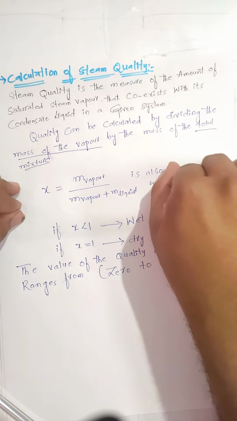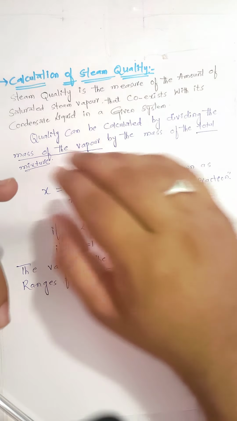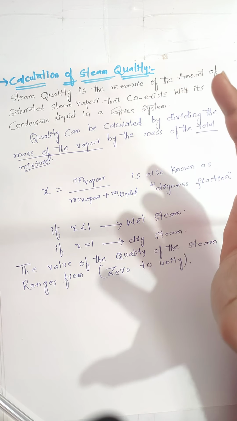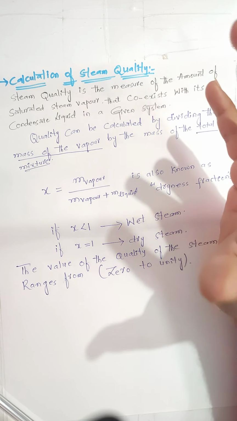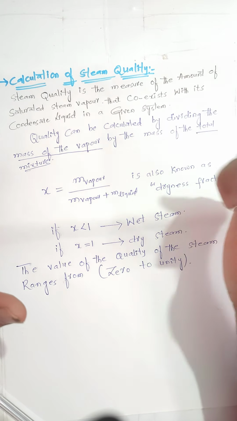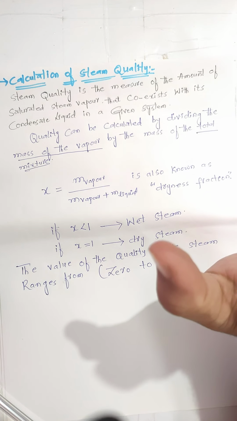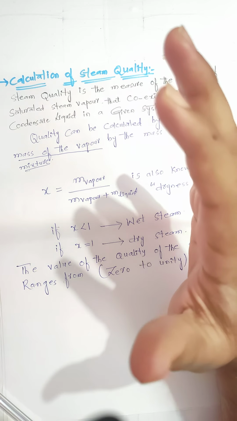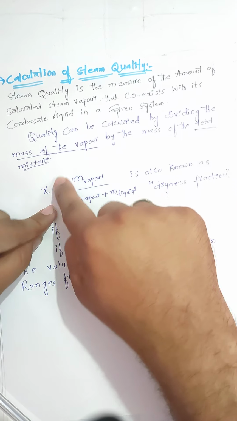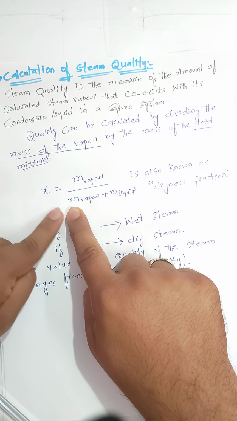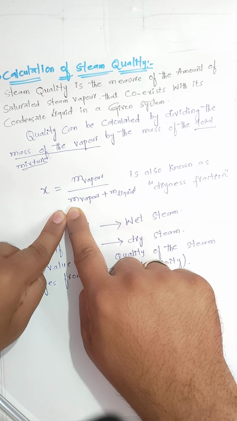So we understood the calculation of steam quality, in which the steam quality is the measure of how much amount of saturated steam vapor coexists with condensed liquid in a given system. So quality can be calculated by dividing the mass of the vapor by the total mass of the mixture.